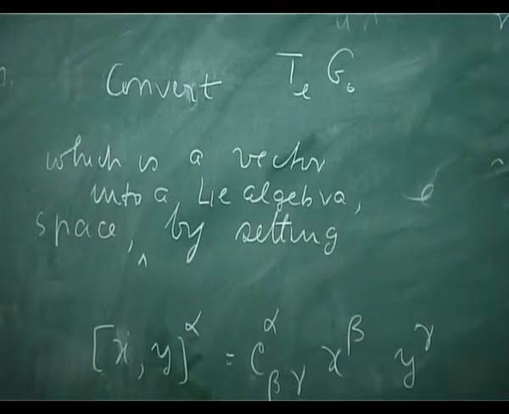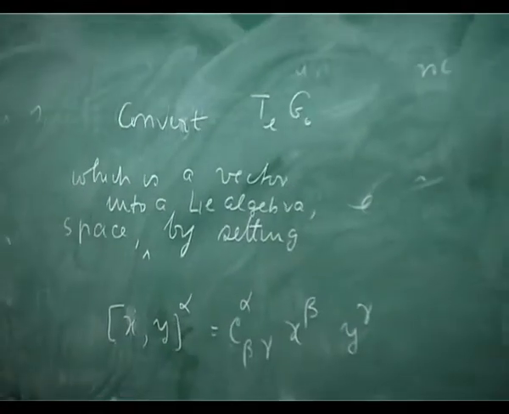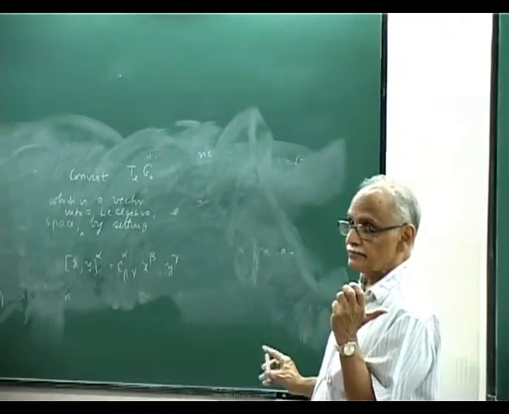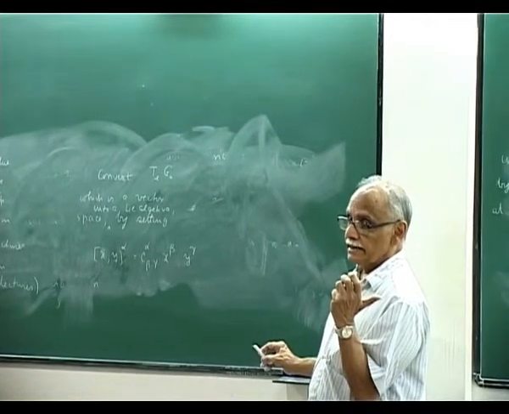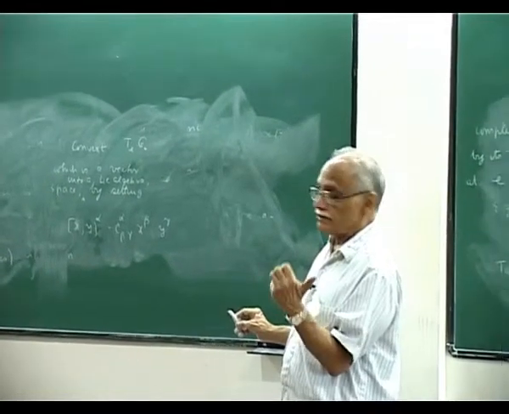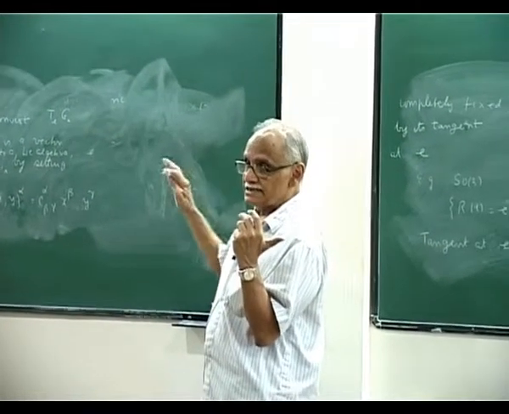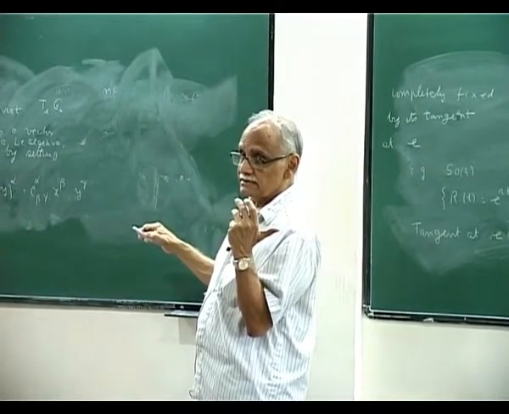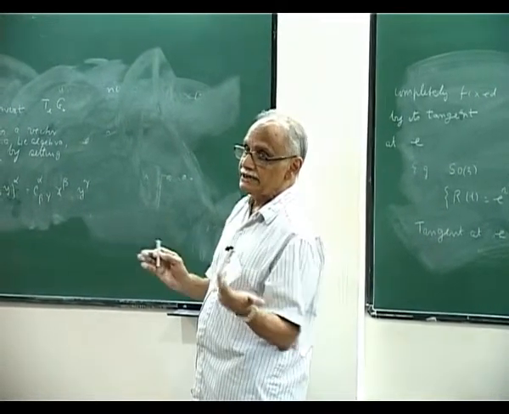Then what we will go towards is, from this Lie algebra, from the representation of this vector space with this Lie algebra structure, we can recover the Lie group. That is the idea.